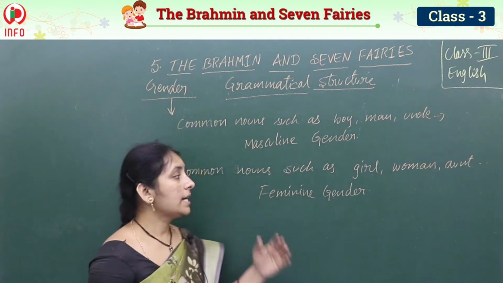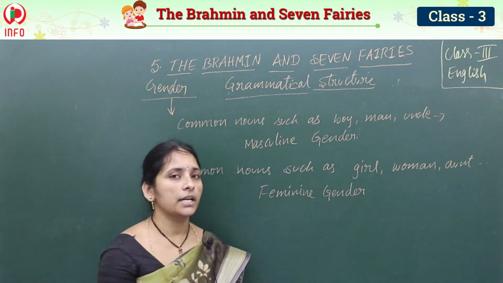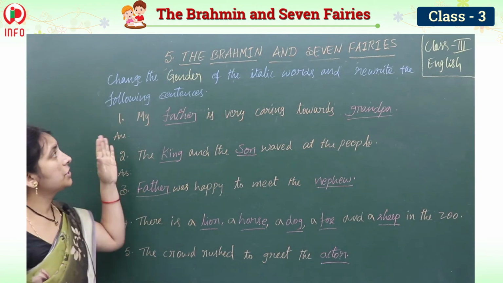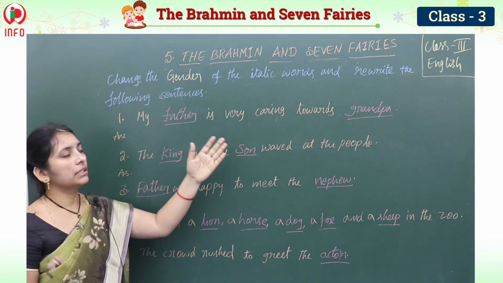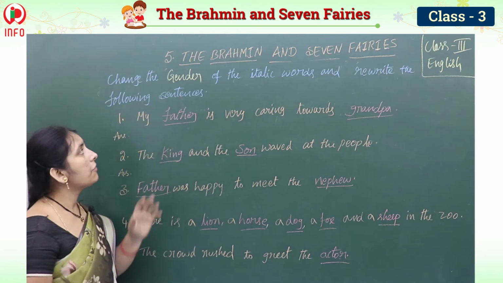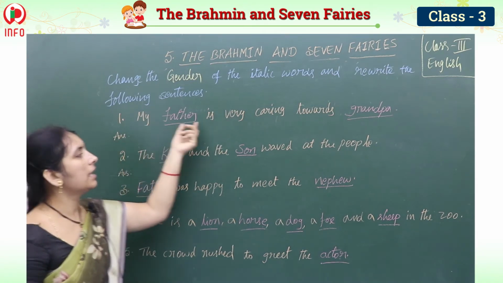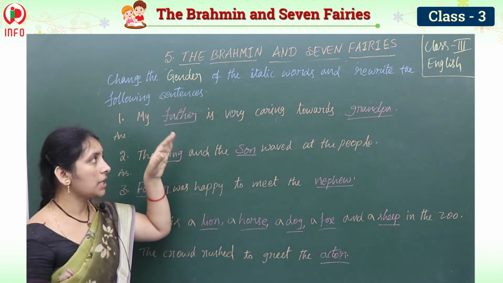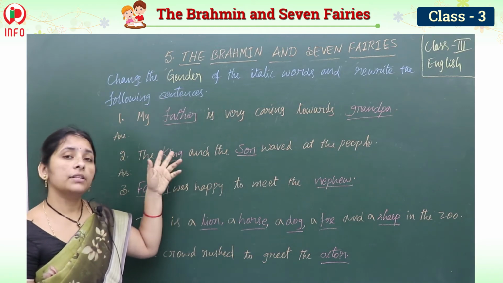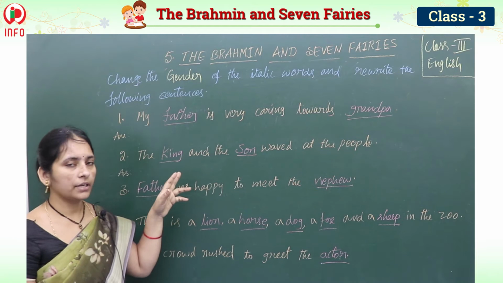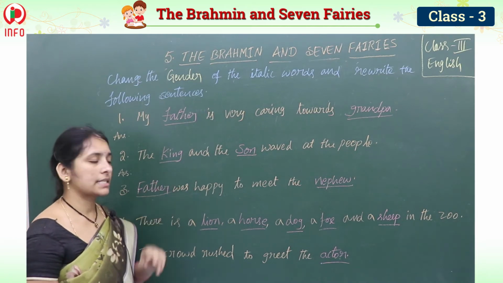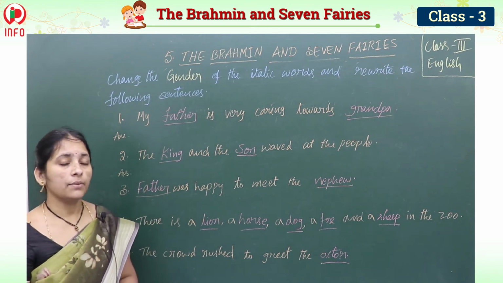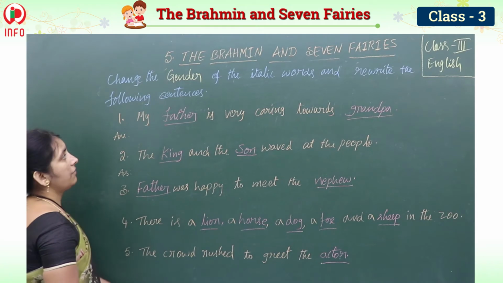Okay children? So let's see some examples on this masculine gender and feminine gender. See children, here we have: change the gender of the italic words and rewrite the following sentences. So the italic words here I underlined and wrote with a different color. These words we should change the gender. If they give the masculine gender, we should write feminine gender. If they give feminine gender, we should write masculine gender. We should write the total sentence also by changing that. And see the first one.